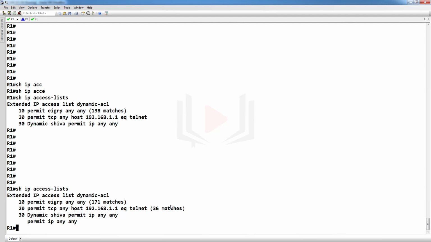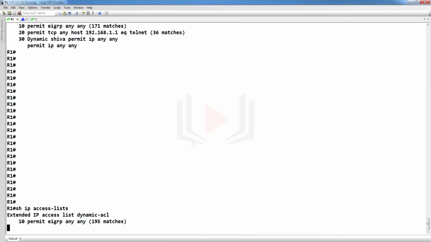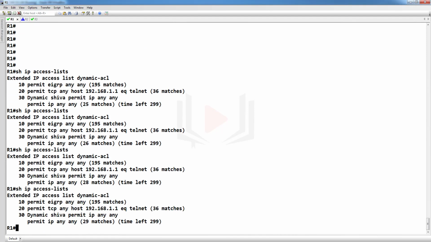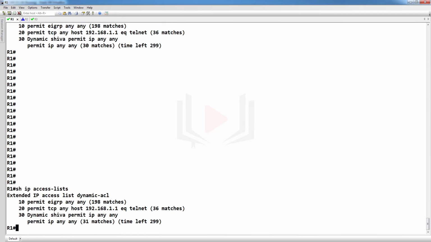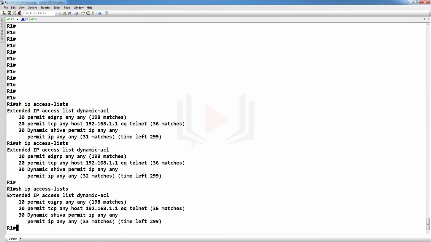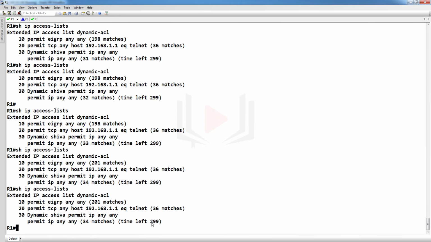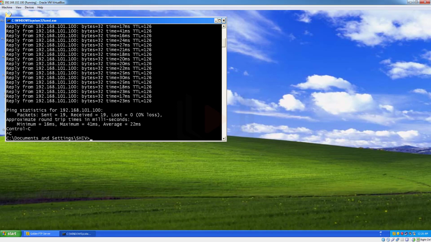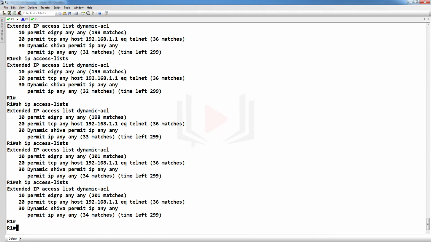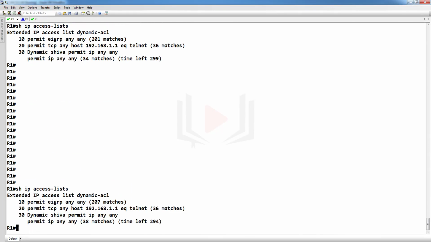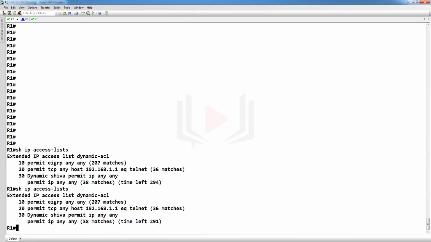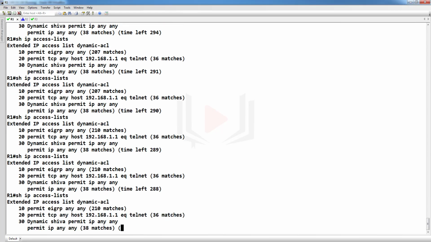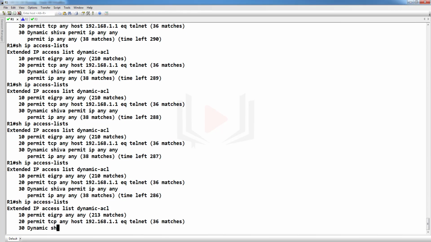Go to R1. I told you its default timeout is 300 seconds, which means 5 minutes. Now you can see its time is still 299 seconds. If you stop using it, now it will start its countdown: 294, 291, 290, 289, 288, 287, 286.